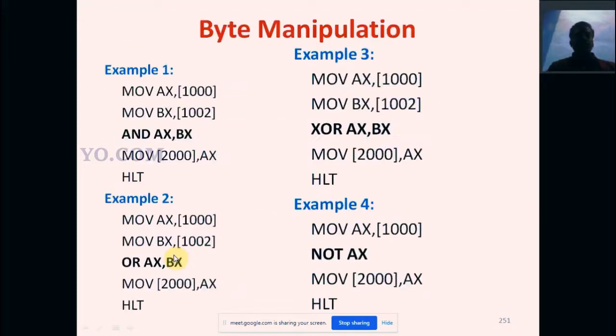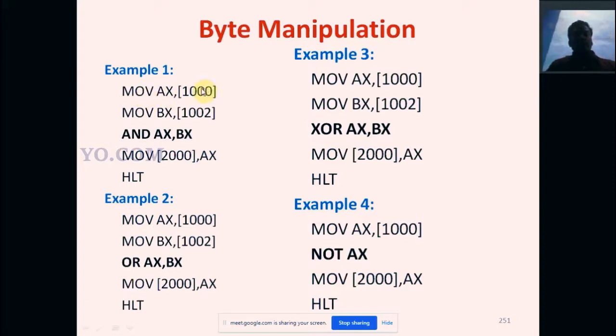Then here we are going to see some programs related to byte manipulation. First, example one, byte manipulation. Byte manipulation means 8-bit manipulation. Manipulate an 8-bit number. Manipulation means changing, modifying.